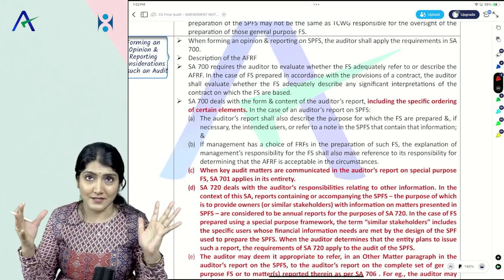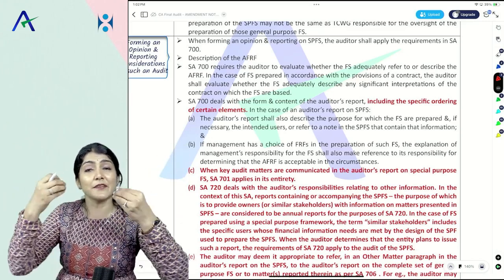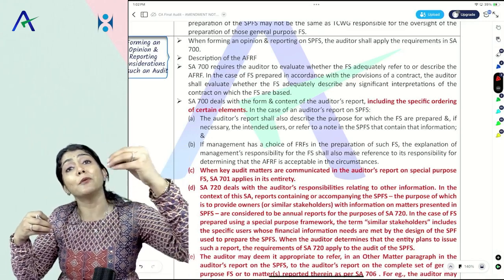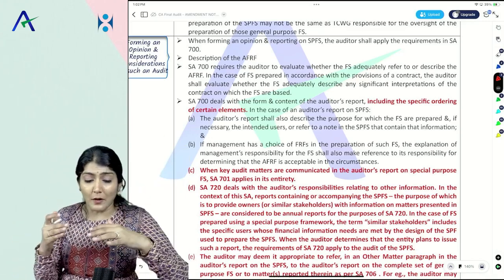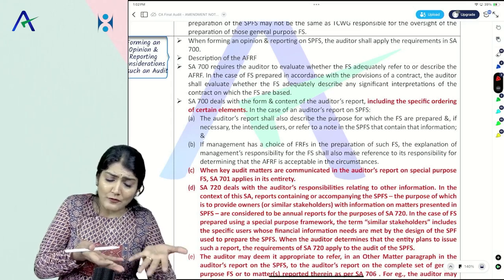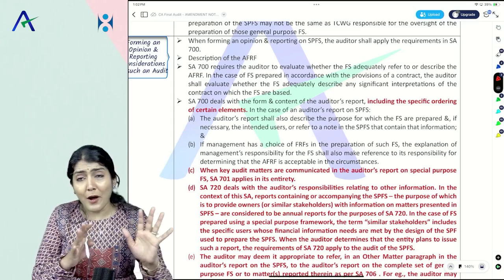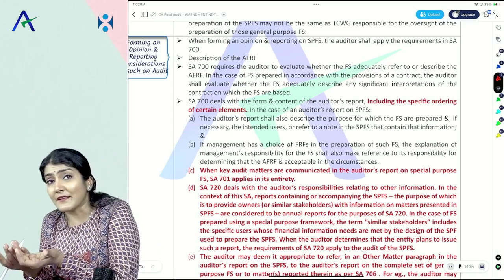provisions of the contract, right, that in the financial statements being prepared as per the contract, the amount of materiality has been given as 10 lakh. So now, does that mean, oh, the provision of the amount of materiality has been given as per the contract, say 10 lakh, so now I don't need to determine materiality as per SA 320?